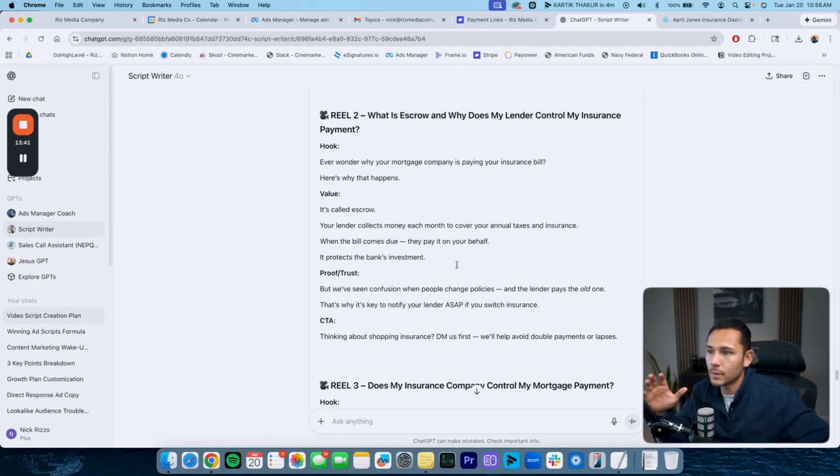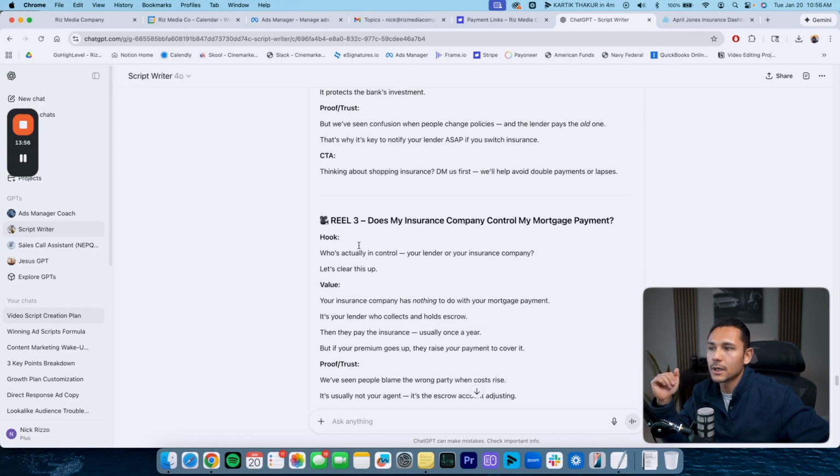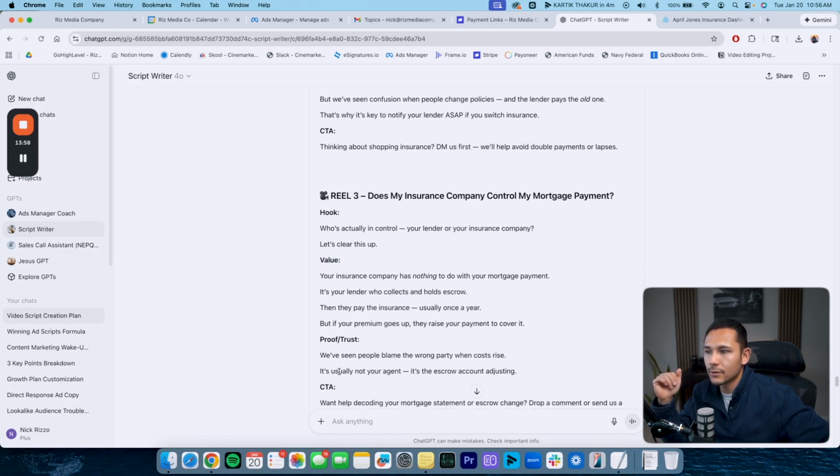But we've seen confusion when people change policies and the lender pays the old one. That's why it's key to notify your lender ASAP if you switch insurance. Thinking about shopping insurance? DM us first. We'll help avoid double payments or lapses. So, okay, it's all following the same type of framework in terms of the hook, the value, the proof, and the trust, and then having a call to action.